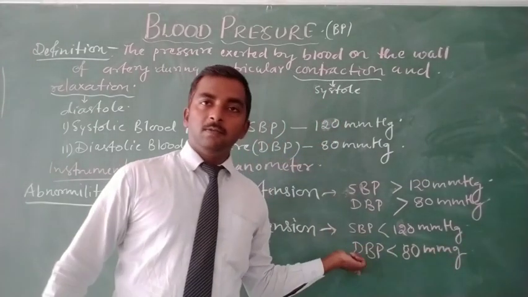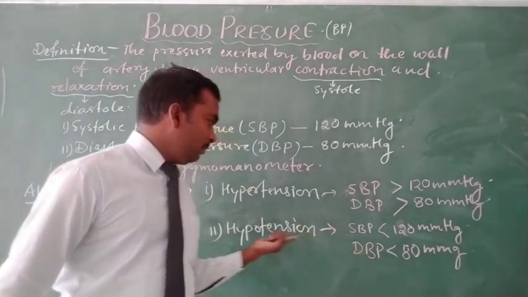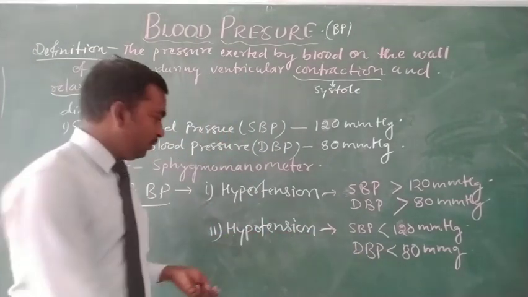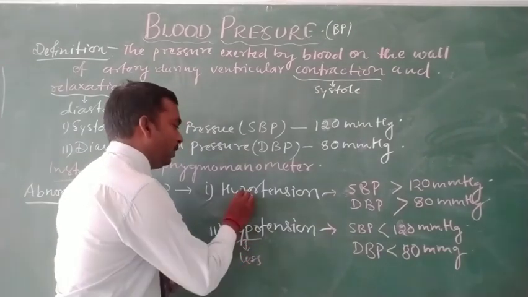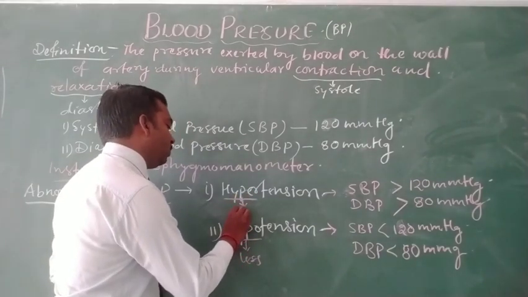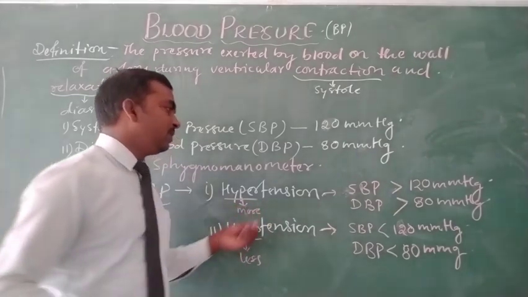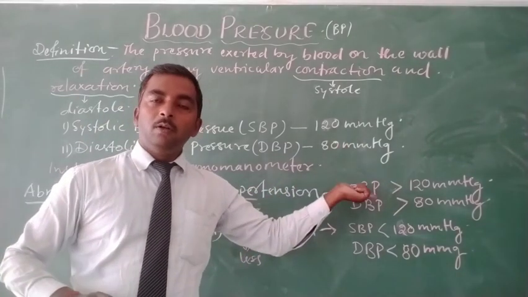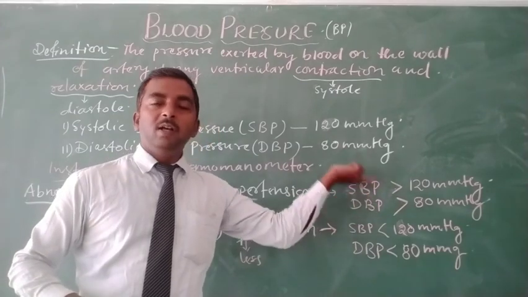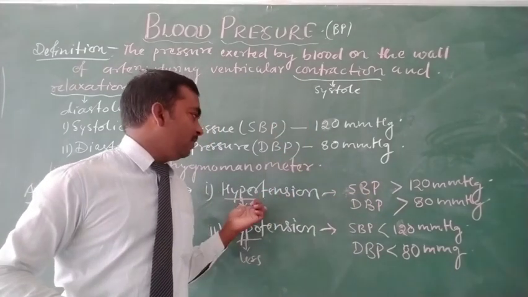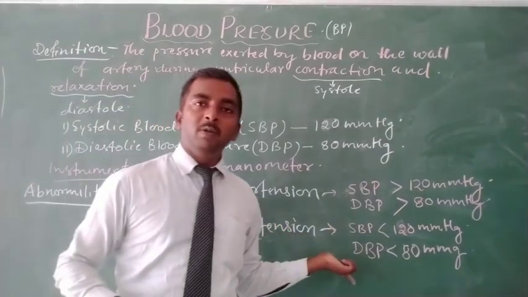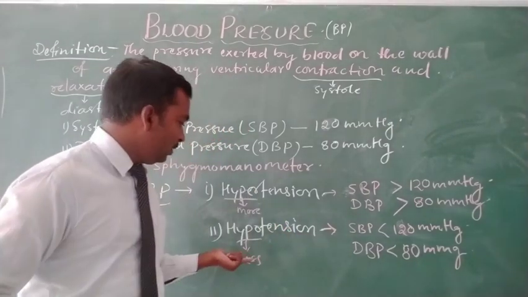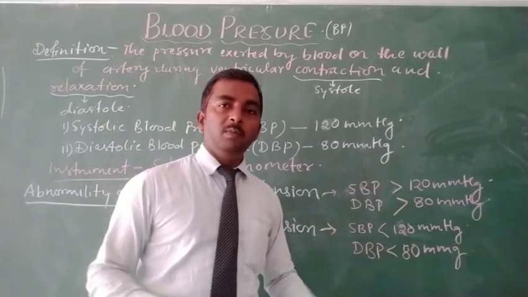In that case, the situation will be termed hypotension. Hypo means less, while hyper means more. It means when the SBP will be more and DBP also will be more, that condition will be hypertension. On the other hand, hypotension will be for less SBP and DBP.